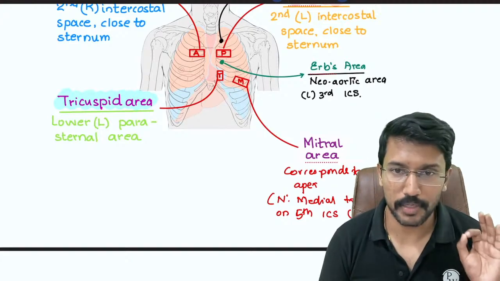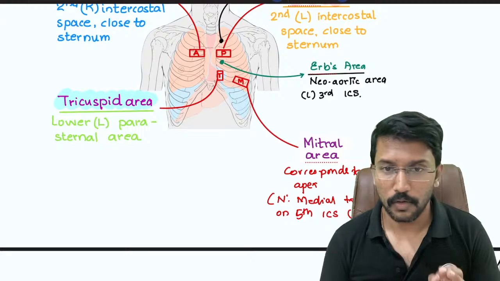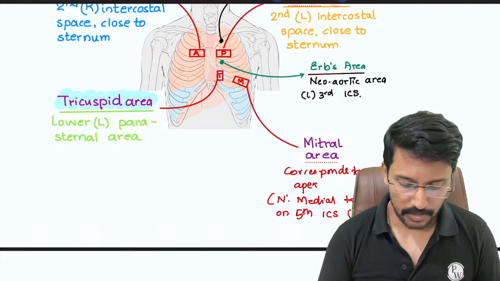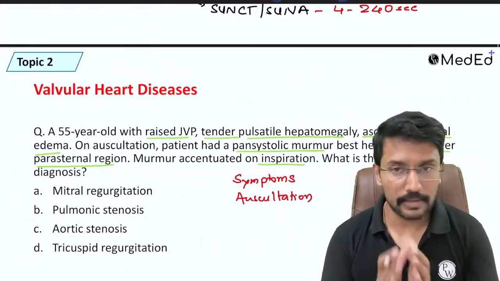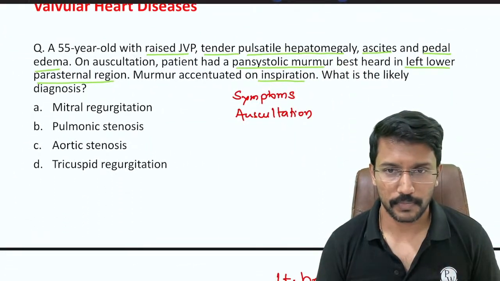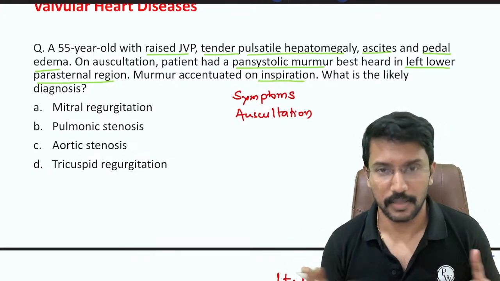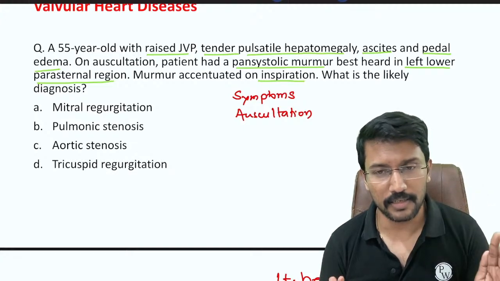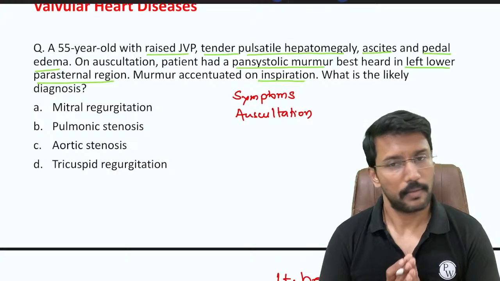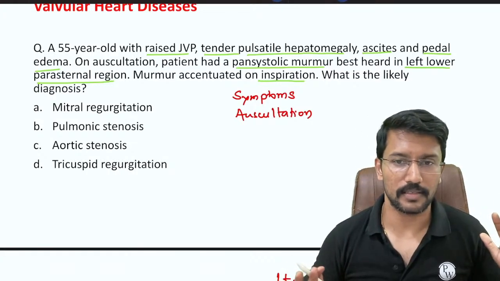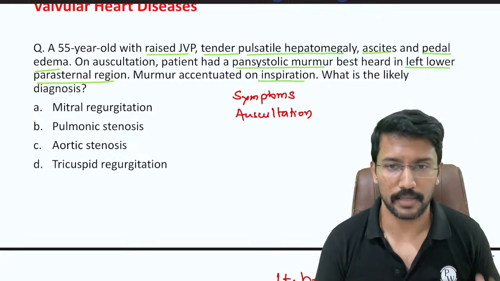That is where we are hearing the murmur in this question. So whatever the pathology is, it is affecting the tricuspid valve, right? And then the mitral area is where we have the apex. So from this information, I can conclude that the pathology is in the tricuspid valve. Right now, I don't know which murmur we get in tricuspid stenosis and which in tricuspid regurgitation. But I know that the patient has right heart dysfunction and it is affecting the tricuspid valve. Quickly look into the options. Many a times the diagnosis is straightforward, clear there itself. So there is only one option of tricuspid pathology, that is tricuspid regurgitation, and I will mark that.